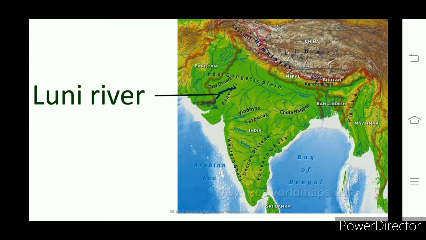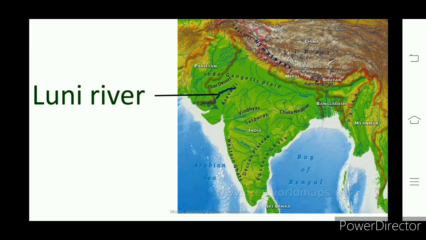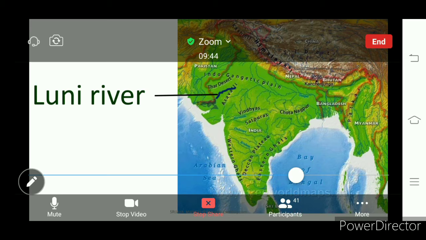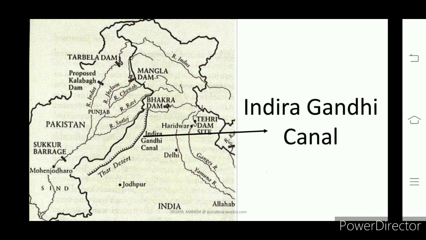It starts somewhere and ends somewhere in the desert. So it is called an internal drainage river. Understand?